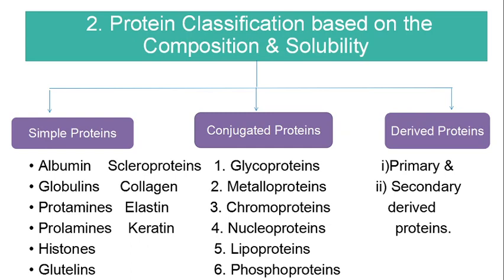Then protamines. These are strongly basic proteins soluble in water, dilute ammonia, acids and alkalis. These protamines are rich in basic amino acids like arginine and lysine, but they don't contain cysteine, tryptophan and tyrosine. They are not heat coagulable. The isoelectric pH of protamines is 7.4. So when mixed with insulin, these protamines increase the duration of insulin action.